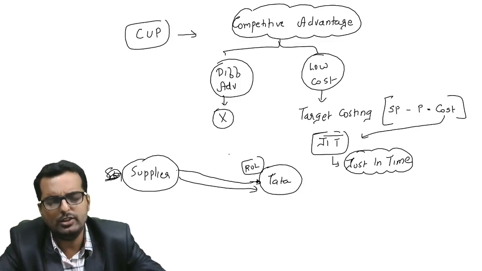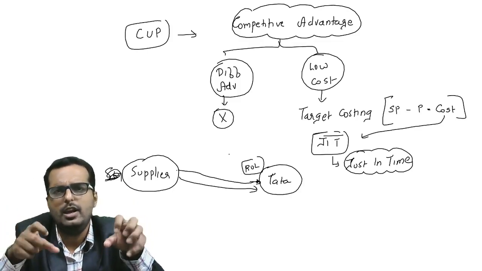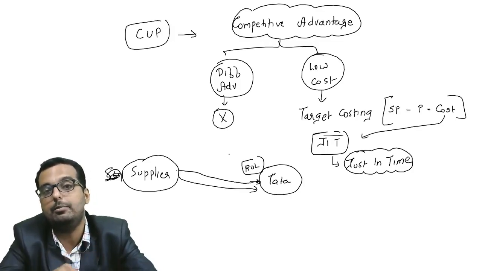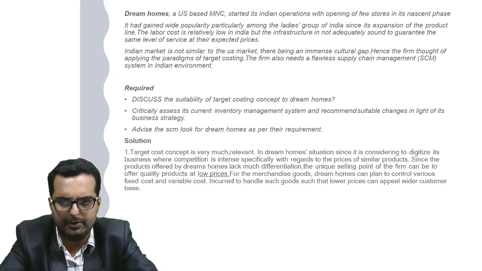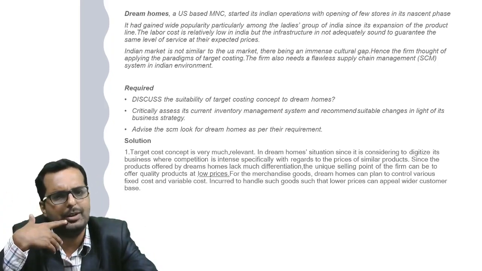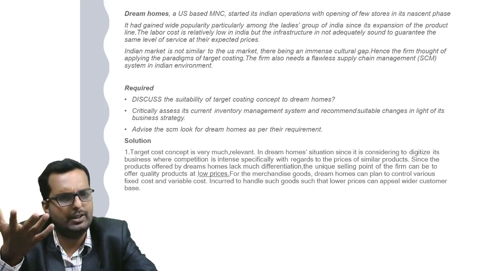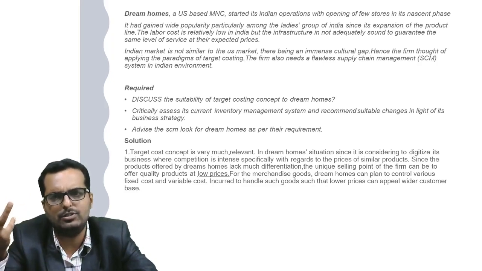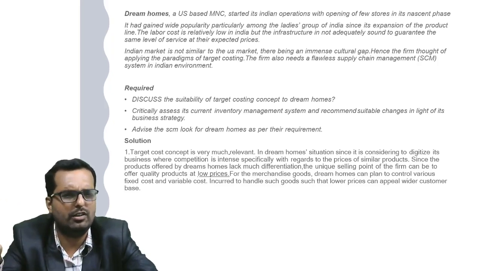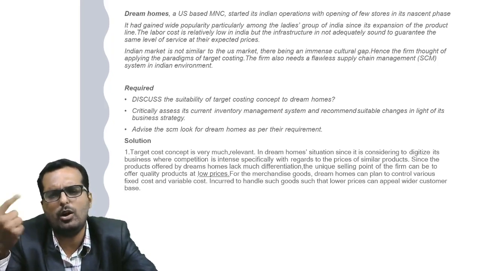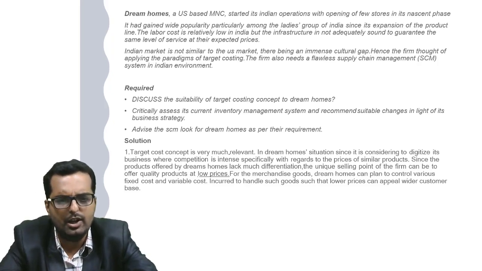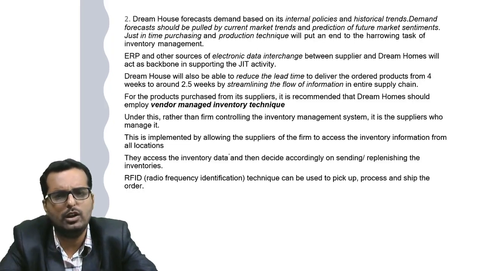But if you are doing this, you should have a very strong ERP and a very good system. If you don't have that, creating an ERP can be really damaging. So now let us discuss this whole thing. As I told you, Dreams is an MNC having operations in many places of India. The labor cost is relatively low over here. It's mainly about household products. Target costing is very much relevant over here. So we can always try to reduce the cost.